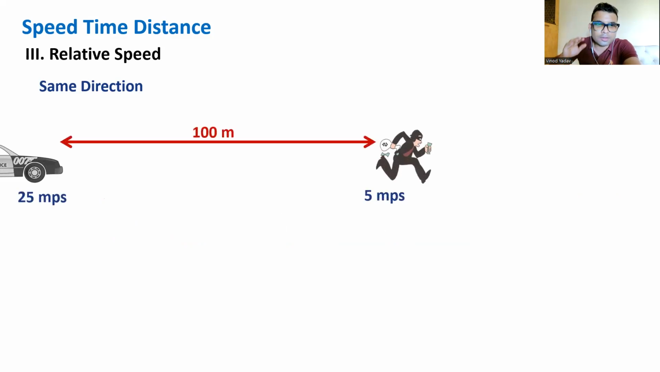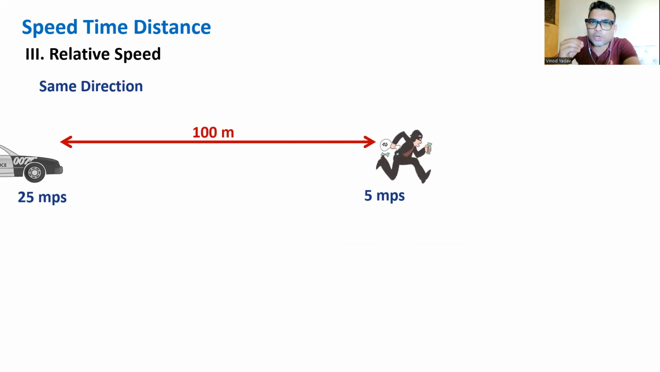So when police started chasing, that thief was running at a speed of 5 meters per second. Police was chasing him at a speed of 25 meters per second. Of course, it has to be higher, right? If it wants to catch that thief. And the distance initially was 100 meters.